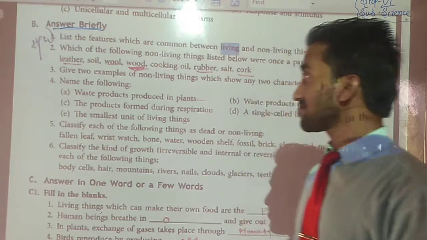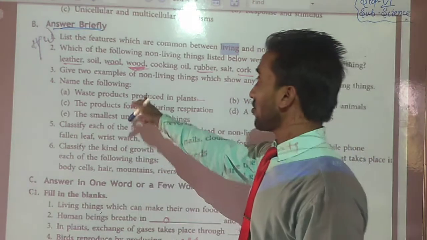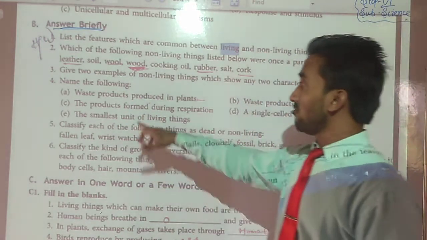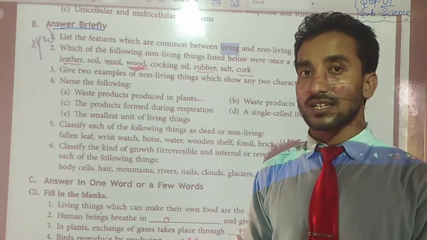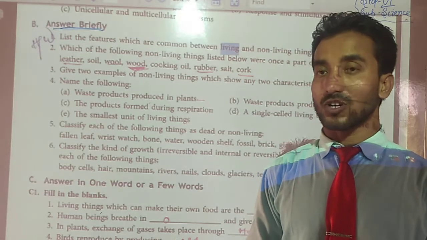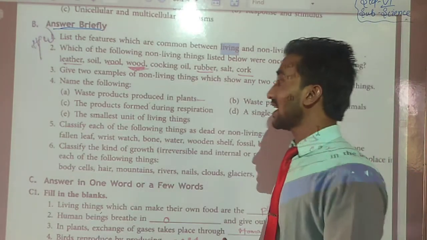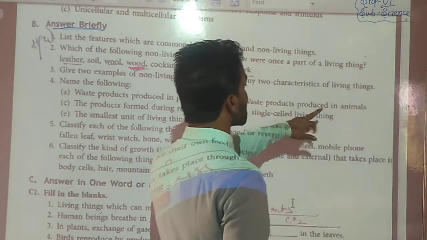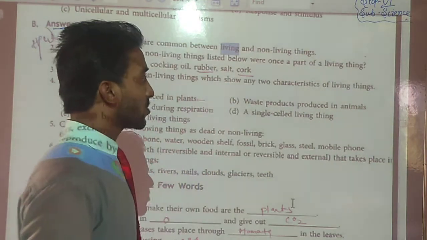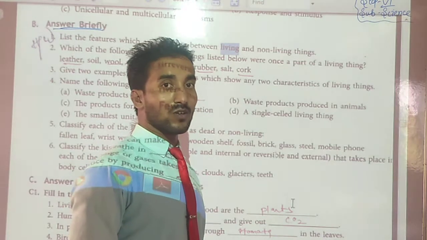Okay, students. See, name the following. Waste product produced in plants. Do you know what type of waste products are produced in the plant? I hope you know very well. Latex, gum, etc. Waste products produced in animals. Do you know?